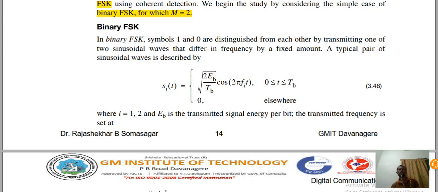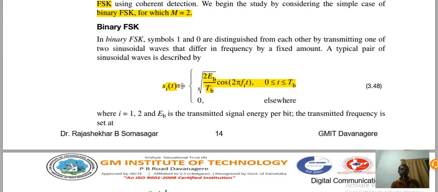A typical pair of sinusoidal waves is described by si(t) equals square root of 2Eb by Tb cos 2 pi fi t, for t greater than or equal to 0 and less than or equal to Tb, that is for one complete bit duration. Elsewhere it is 0, where i equals 1, 2 and Eb is the transmitted signal energy per bit.